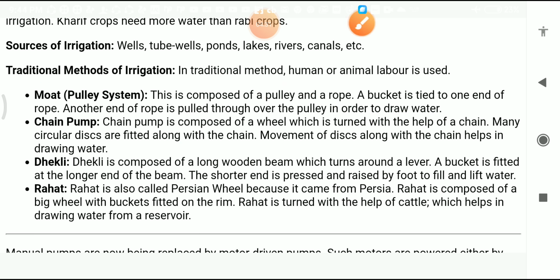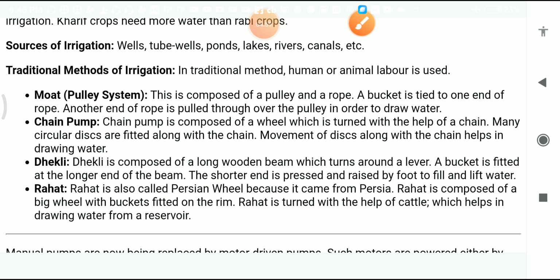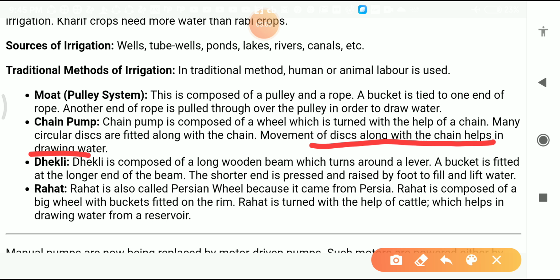Another is the chain pump. Chain pump is composed of a wheel which is turned with the help of a chain. Many circular discs are fitted along with the chain. Circular discs means small discs are fitted in the chain. The movement of the discs along with the chain helps in drawing water.